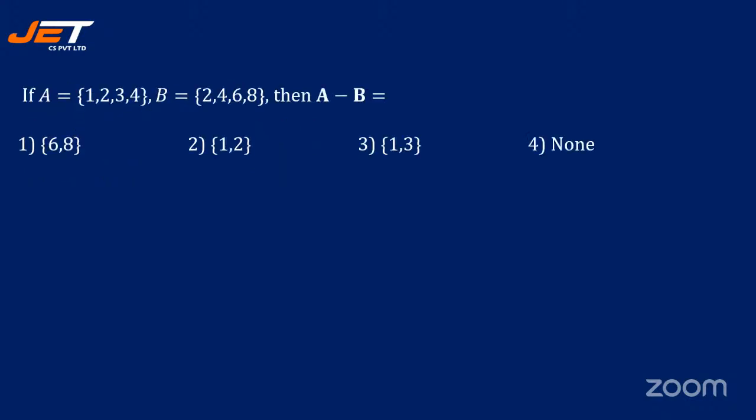See the next question. If A is equal to {1, 2, 3, 4}, B is equal to {2, 4, 6, 8}, then what is A minus B? Let me also see the answers from whoever has given them.